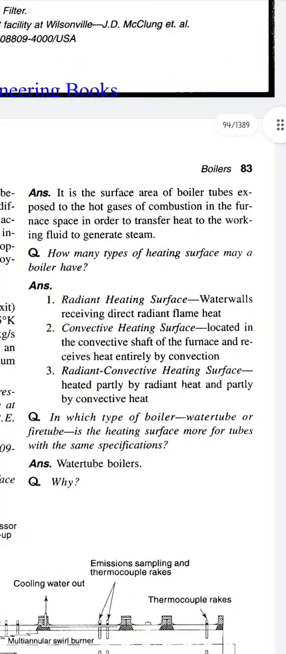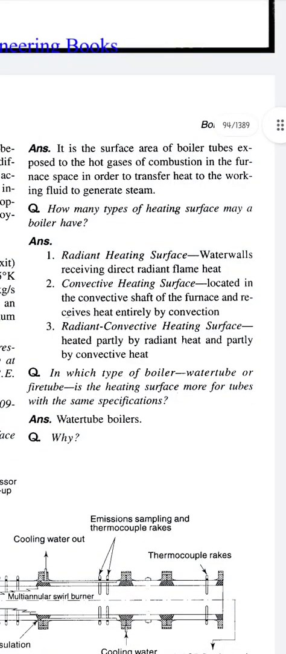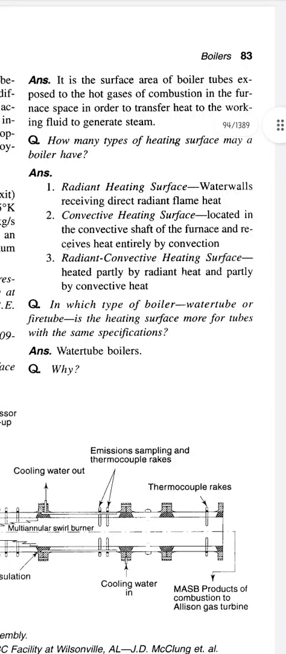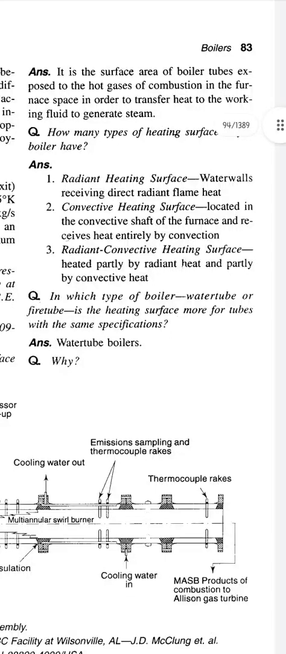Next question: what do you mean by the heating surface of a boiler? Answer: it is the surface area of boiler tubes exposed to the hot gases of combustion in the furnace space in order to transfer heat to the working fluid to generate steam. Question: how many types of heating surface may a boiler have? Answer: radiant heating surface, which receives direct radiant flame heat; convective heating surface, located in the convective shaft of the furnace and receiving heat entirely by convection; and radiant convective heating surface, heated partially by radiation and partially by convection.